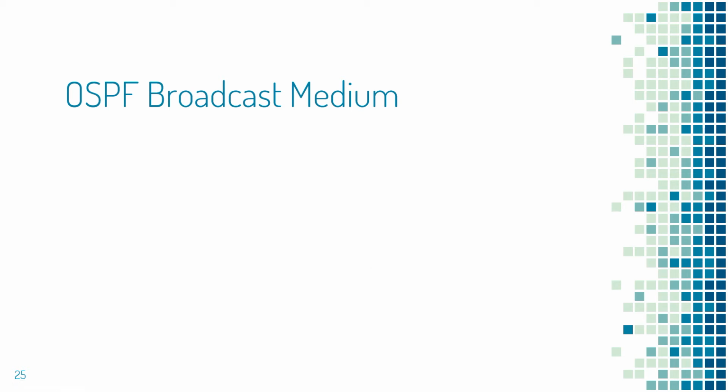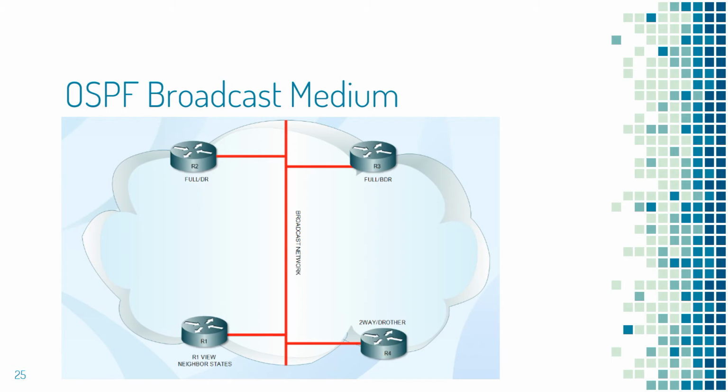OSPF on broadcast medium. If you have OSPF speaking routers using the same broadcast medium, then DR and BDR elections will happen. The reason for DR and BDR in the broadcast network is to efficiently handle the updates between the shared routers. The broadcast link is considered as a pseudonode, meaning the cost from the pseudonode to any attached routers will be equal to 0. The DR and BDR routers send updates to all OSPF speaking routers using multicast address